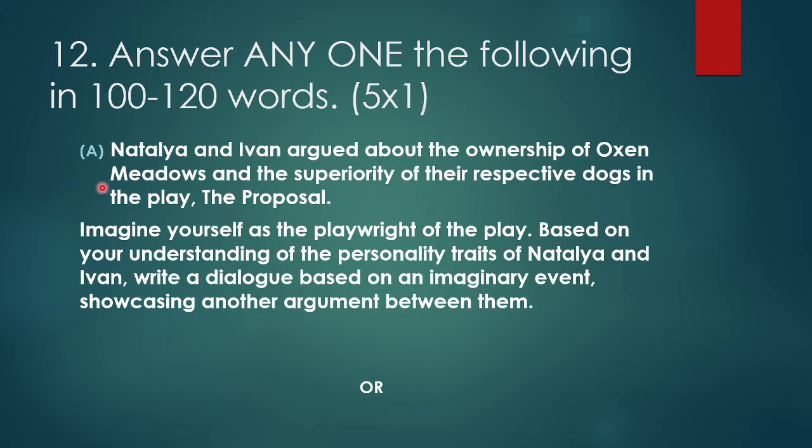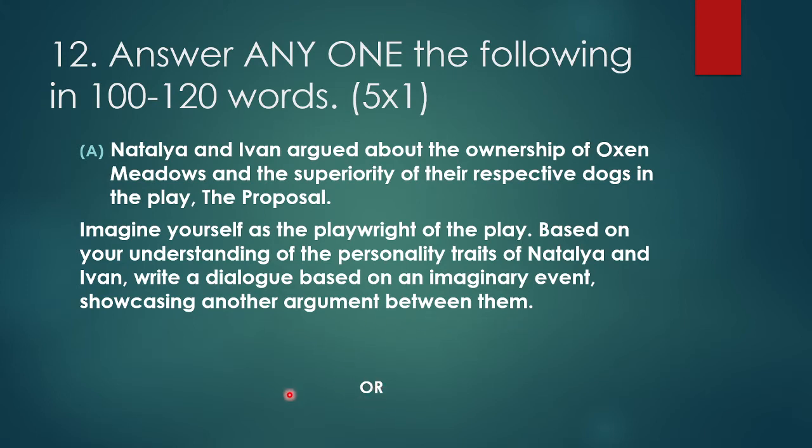First, the A part. Natalia and Ivan argued about the ownership of Oxen Meadows and the superiority of their dogs in the play The Proposal. Imagine yourself as the playwright of the play. Based on your understanding of the personality traits of Natalia and Ivan, write a dialogue based on an imaginary event showcasing another argument between them.